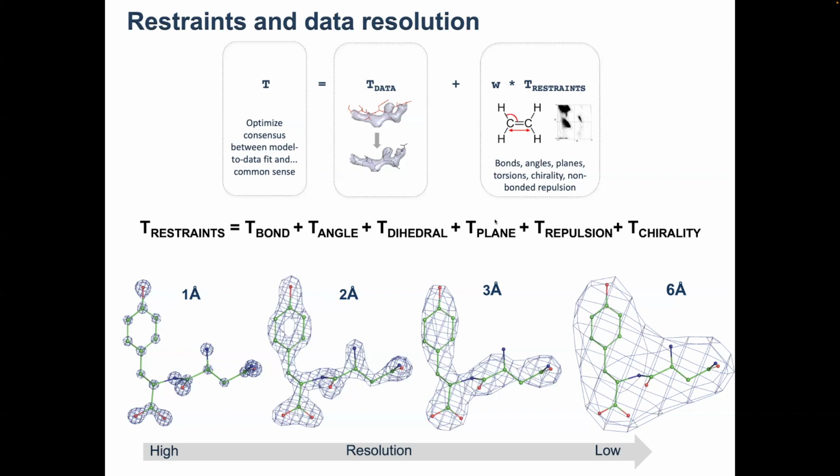And again, just to reiterate what I said, these restraints are needed because the data resolution is never perfect, right? So let's have this textbook kind of illustration again for those who are not very familiar with this topic. If you have data at one angstrom resolution, you see individual atoms as peaks in your map. So you know exactly where to place those atoms in order to build an atomic model, right?